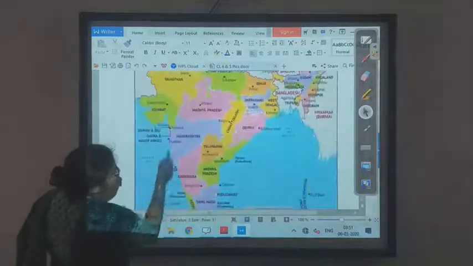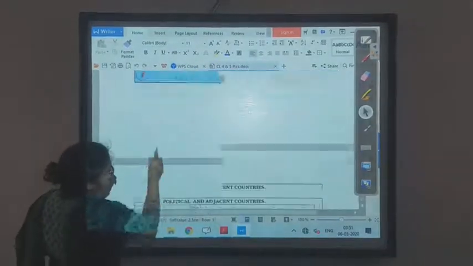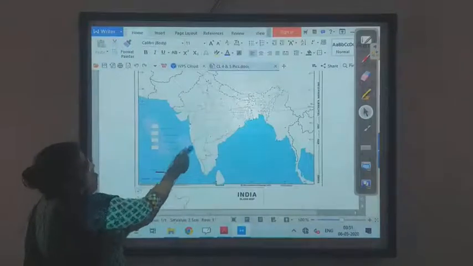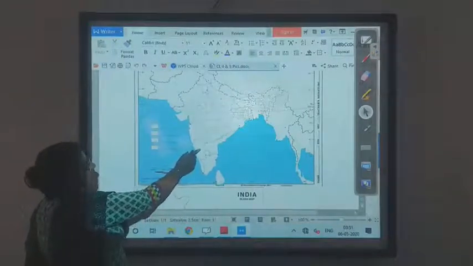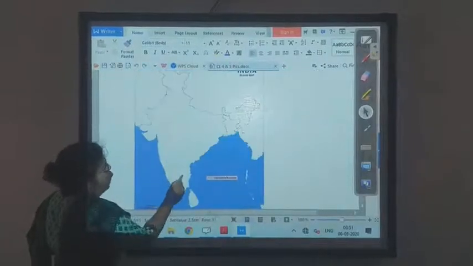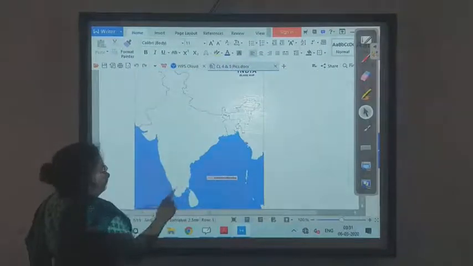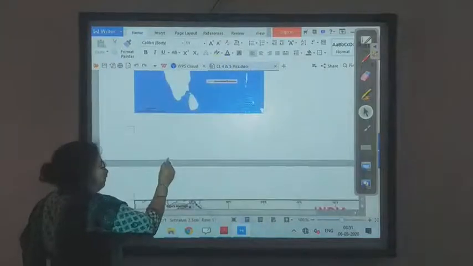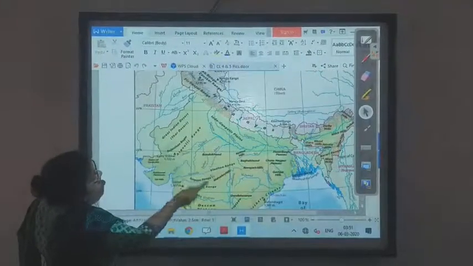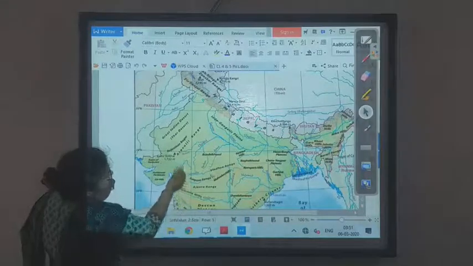So children, over here we will find how many kinds of maps there are. This is the outline map of a political map, that is India, where it shows all the states, and this is a physical map where it is blank over here. We'll come to this later on. And this is the physical map of India.